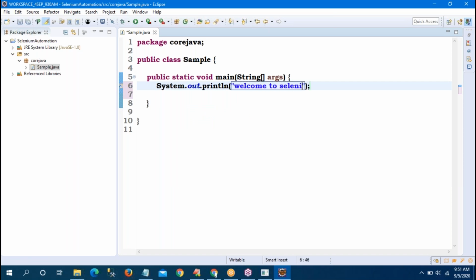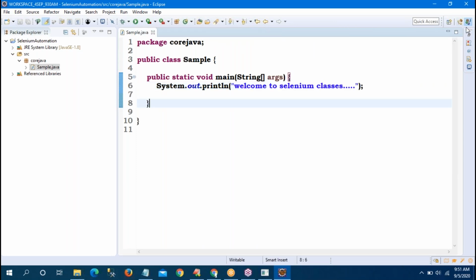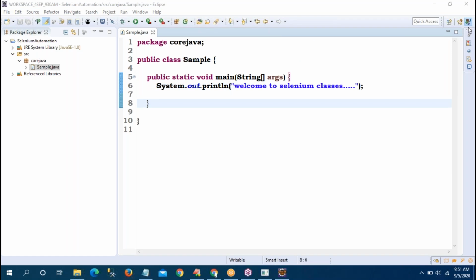Welcome to Selenium classes. Save and just run it. Yes, in the console I'm getting the output: Welcome to Selenium class. That is simple. I'm not writing any program. Just I'm writing here the sample class. Core Java is a package name. In the main method, I am printing a statement: Hi, welcome to the Selenium classes.